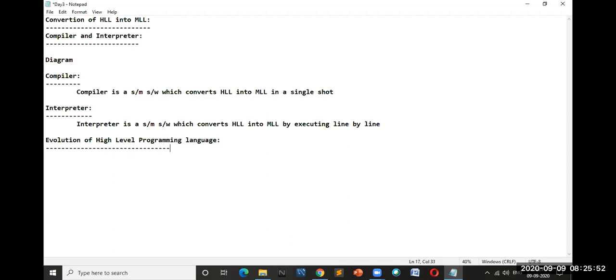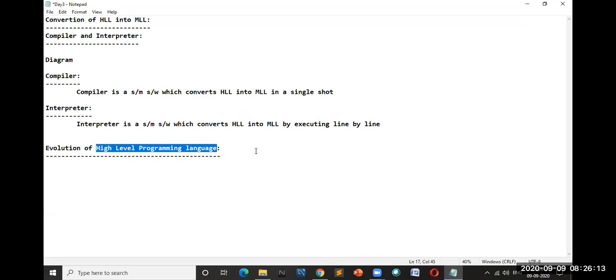Sir, what do you mean by evolution? The technical meaning of evolution is change, drastic change, something that changed in the IT industry while writing code. That is the reason the heading is evolution of high level programming language. From the 1960s, everyone shifted to writing code in high level language.